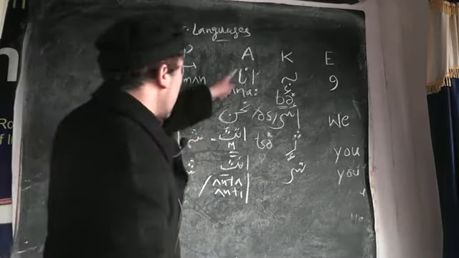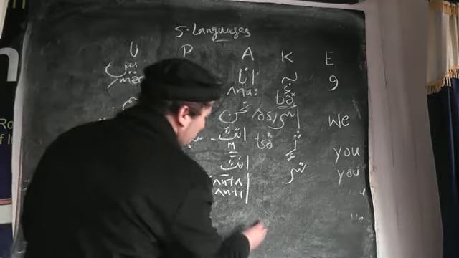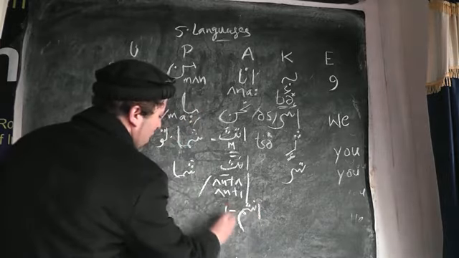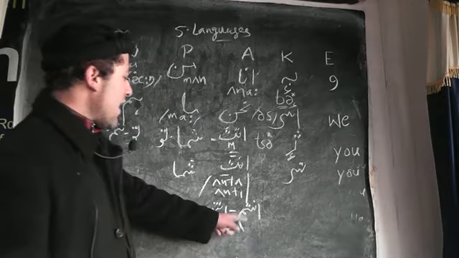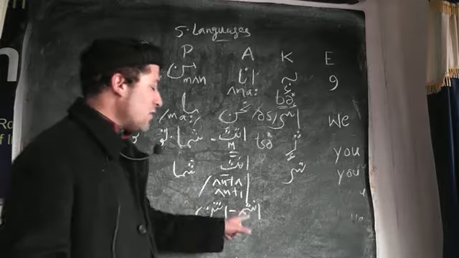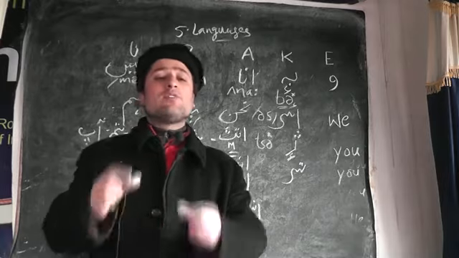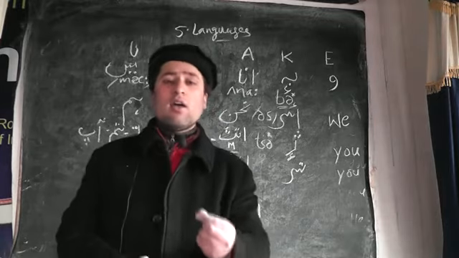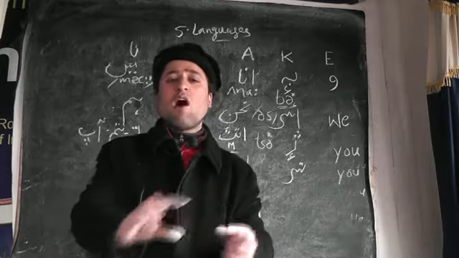But in Arabic now we have the second person plural "you", a different form for masculine and a different form for feminine. So for masculine we have antum, and for feminine we have antunna. So this is antum for masculine and antunna for feminine. But you remember, in the Arabic language we have the dual pronouns. And for the dual pronouns, we always use antuma for both masculine and feminine, for two people, two persons. This is the quality of this language.